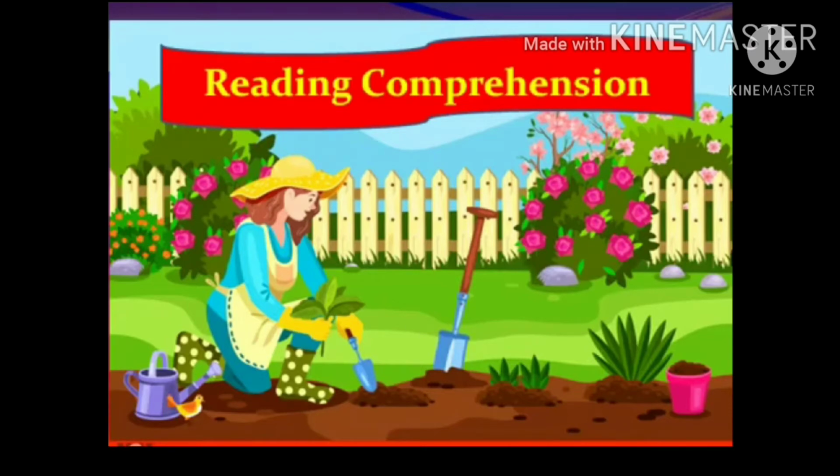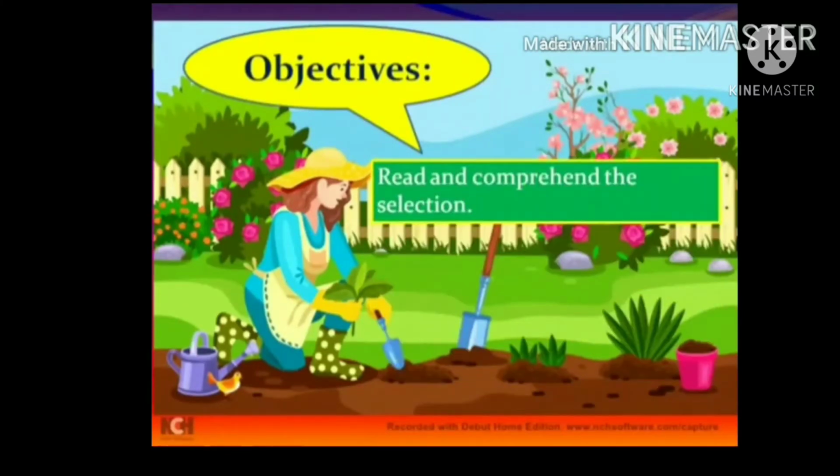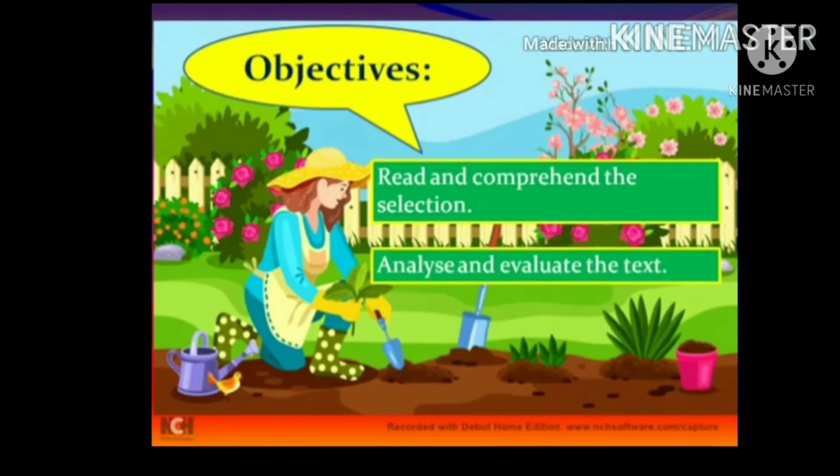Our today's topic is reading comprehension. Children, let's understand what is comprehension and how to do it. Children, comprehension means a small passage which you have to read and then answer the questions which are being asked. Children, the main objectives of a comprehension is to read and comprehend the selection, analyze and evaluate the text.